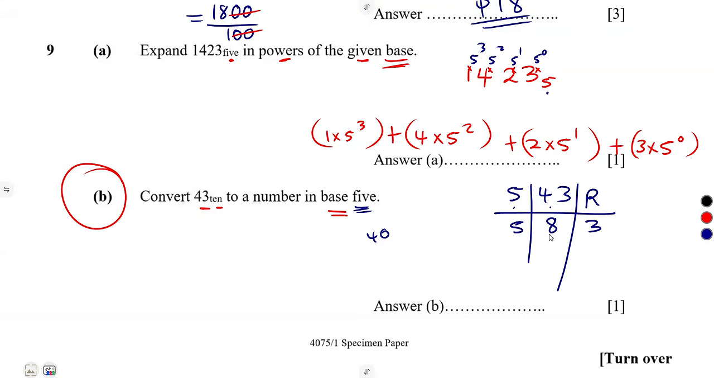By 5 again, 8 divided by 5, that's going to be 1, remainder 3. You do the same thing by 5, that's going to give us a 0, remainder 1. So 1 is your remainder until you obtain a 0 there. The remainders will be your answer from the bottom going up. So our answer is going to be 1, 3, 3, in the base of 5. Remember, you are converting to the base of 5.